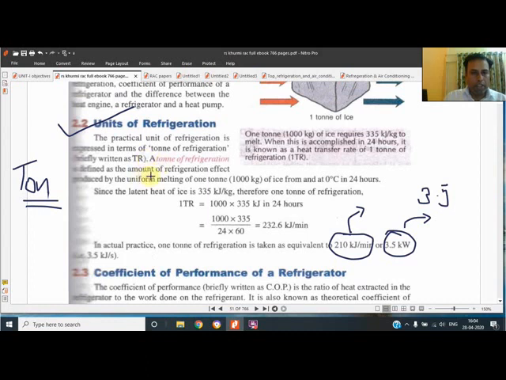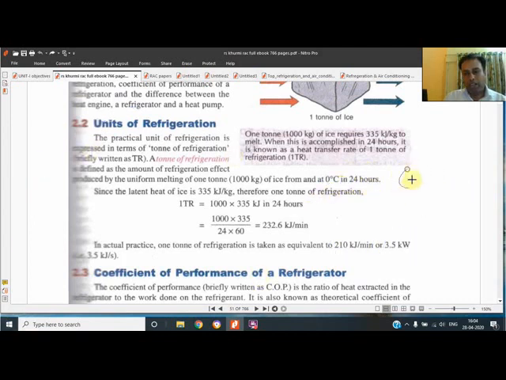A ton is defined as the amount of ice melted at 0 degree centigrade, meaning the temperature remains constant, in 24 hours. We know that for measuring heat there are only two formulas. One is mCp delta T, whenever there is heat and a temperature change, and the second formula is mass into latent heat. Because when a liquid is heated, whichever type of liquid is available on the earth, initially its temperature rises.